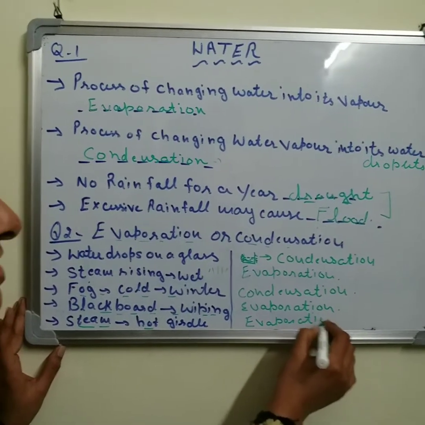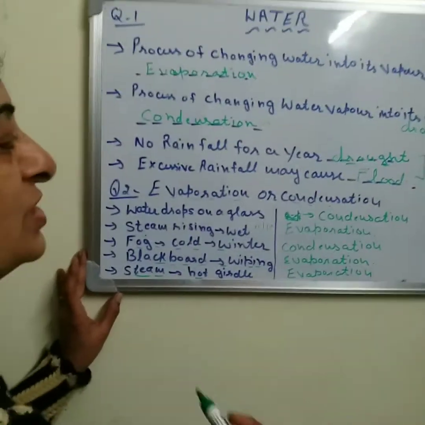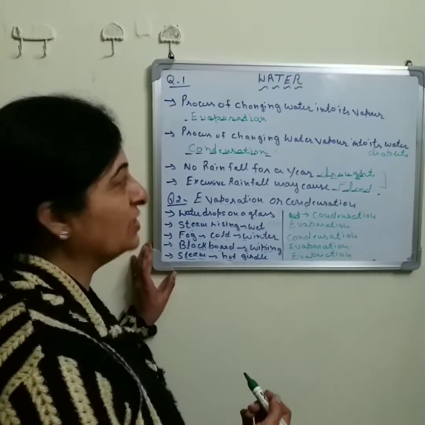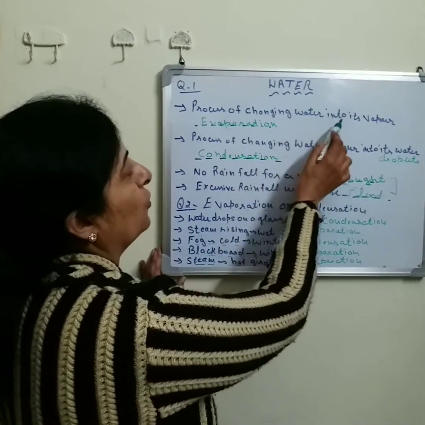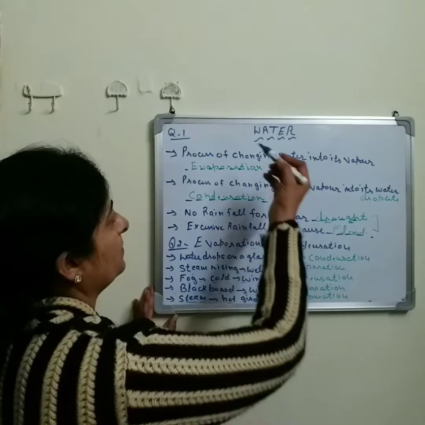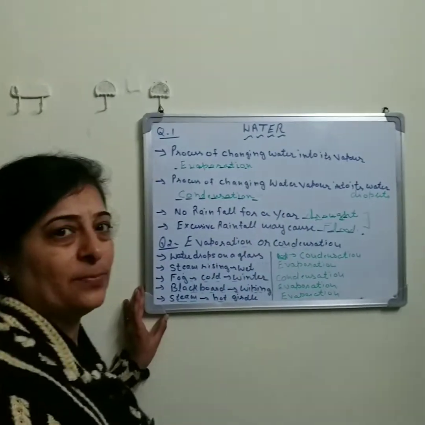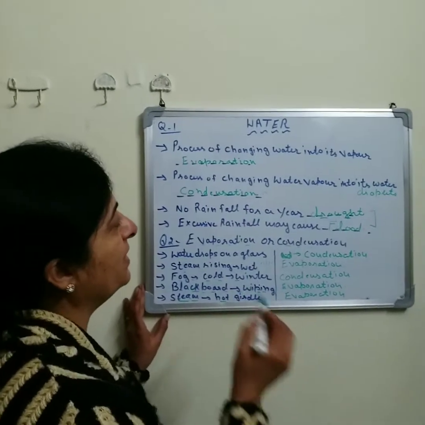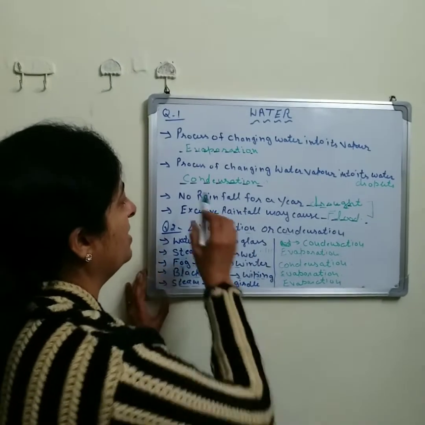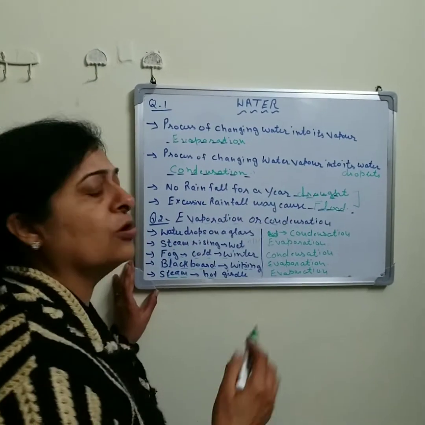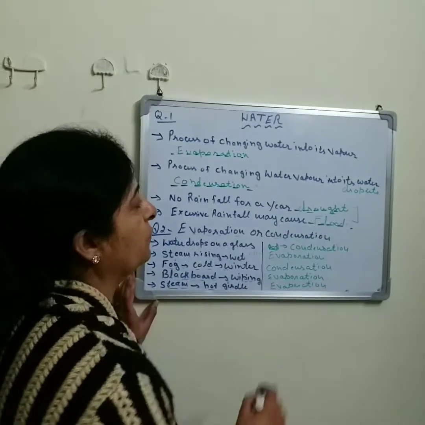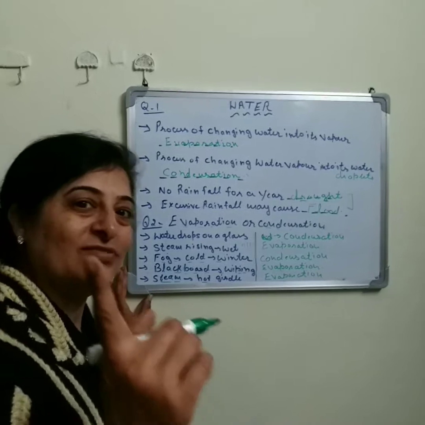So thus you can see how we can find out which is the process, condensation or evaporation. So let us revise once again. The process of changing water into its vapor is the process of evaporation. And just the reverse of evaporation is condensation. Condensation means when the water vapor changes into water droplets. Now, no rainfall for a year or more than a year is the drought condition. And excessive rainfall is known as flood.